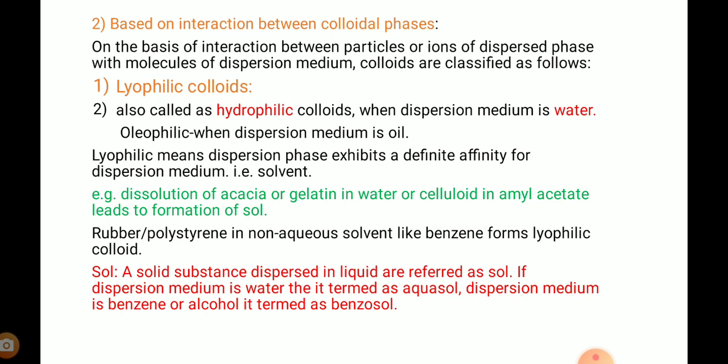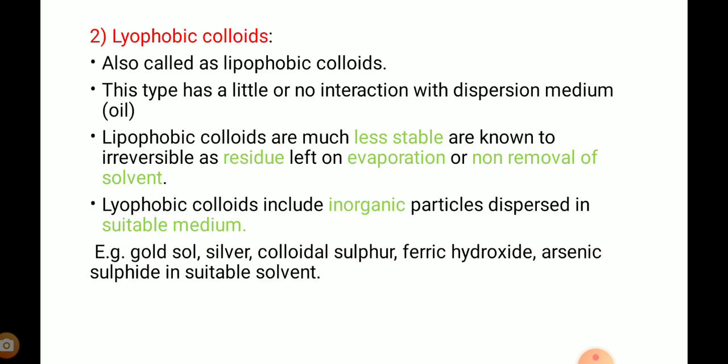A sol is defined as a solid substance dispersed in a liquid. If the dispersion medium is water, it is termed an aquasol. If the dispersion medium is benzene or alcohol, it is termed a benzosol.